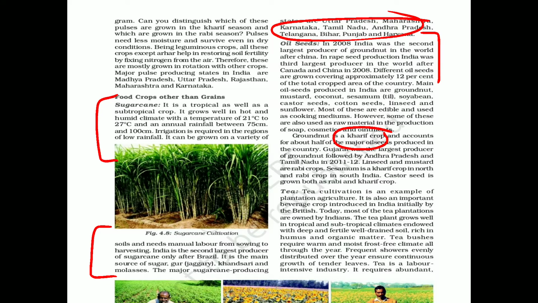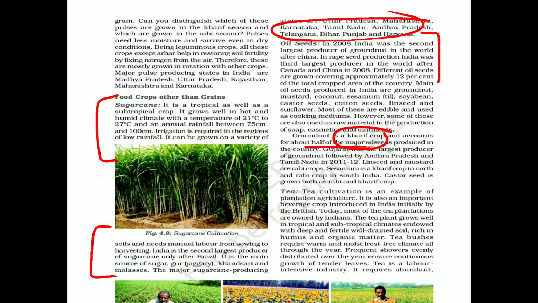Okay. So half of the major oil seeds, children, हमारा groundnut ही produce होता है country में. And which is the largest producer for groundnut? We have Gujarat. So Gujarat is the largest producer of groundnut. Fine. Now there is one more thing which I have observed, you need to remember them.